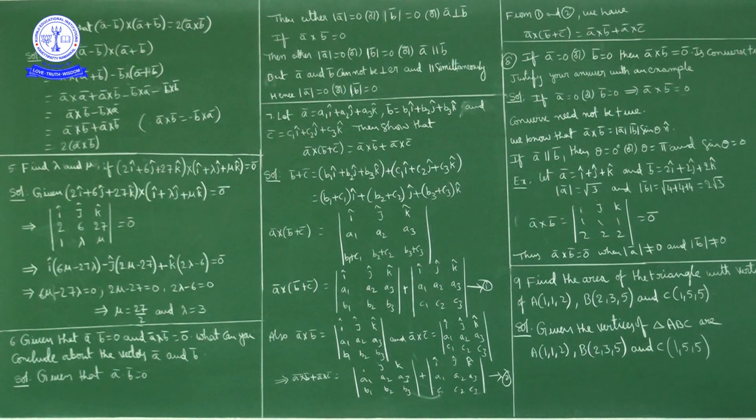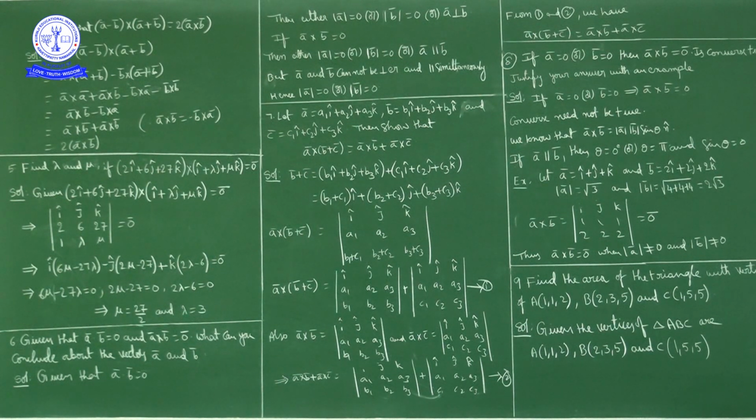Find the value of lambda and mu if this cross product is 0. Finding the cross product means a determinant, which we equate to 0. This vector is equal to the 0 vector, the null vector, which means the i component, j component and k component are 0. Using these conditions, the j component 0 gives 2 mu minus 27 equal to 0, so mu is equal to 27 by 2. Using the k component, 2 lambda minus 6 equal to 0, the lambda value is 3. So lambda value 3, mu value 27 by 2.